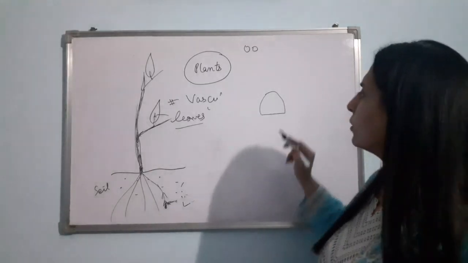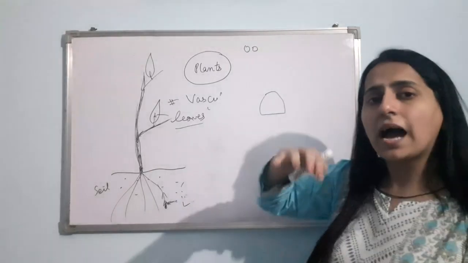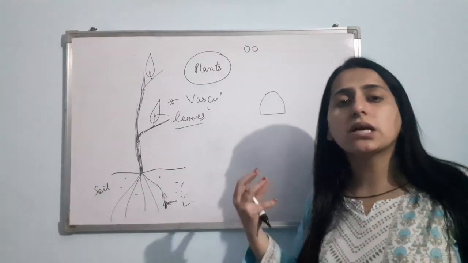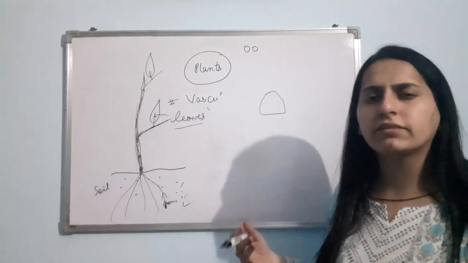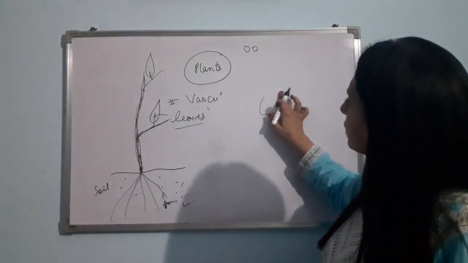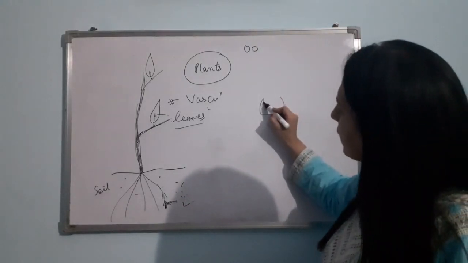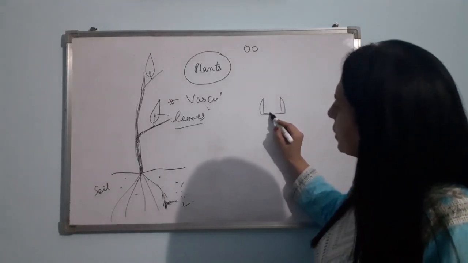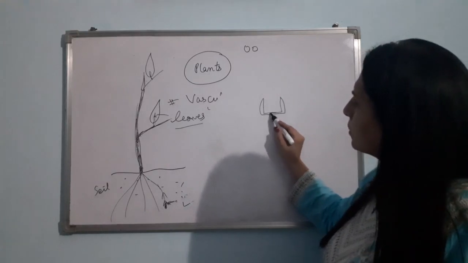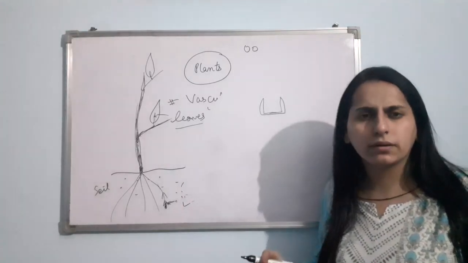Clear? Now from the other corner, just start making a cavity. Cavity means a hollow space. From here, with the help of a knife, just make a cavity like this. It should not touch the base. Okay? There must be a very thin gap.